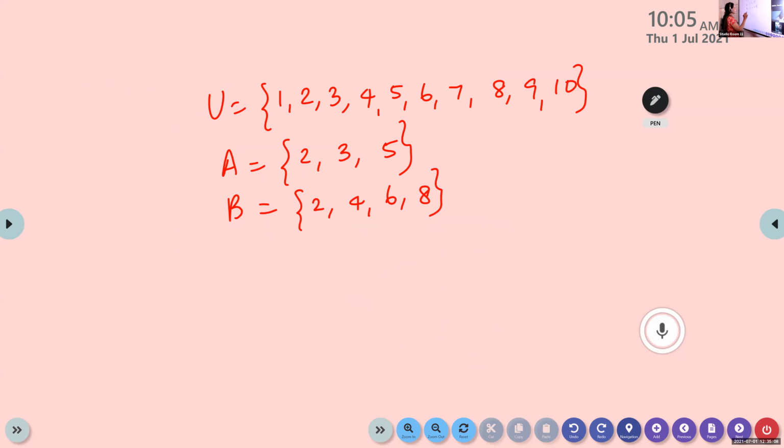C is equal to the set 2, 6, 8, 9. Represent this using a Venn diagram. You have to represent this using a Venn diagram.